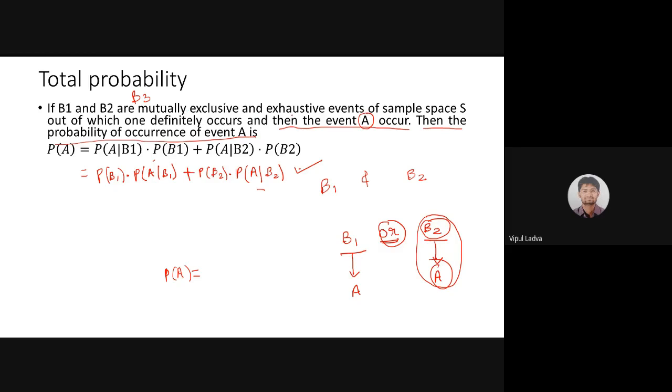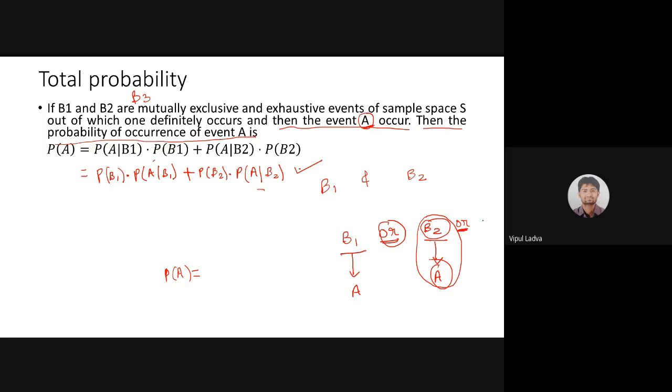These three are mutually exclusive and exhaustive events in the sample space, out of which one is definitely going to occur. B1, B2, B3 में से कोई एक occur होगा. Then after occurrence of B1, B2, B3, event A is going to occur. Now, in such a case, what should be the formula?